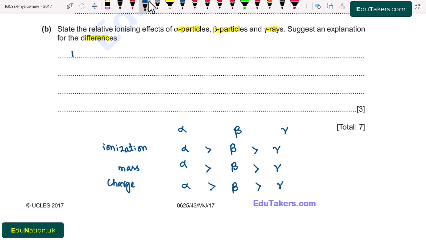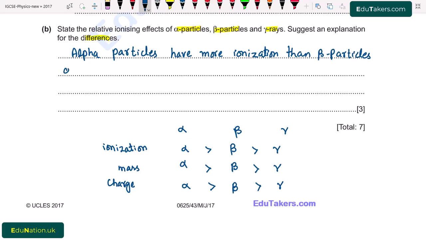Alpha particles have more ionization than beta particles, and beta particles have more ionization than gamma rays.